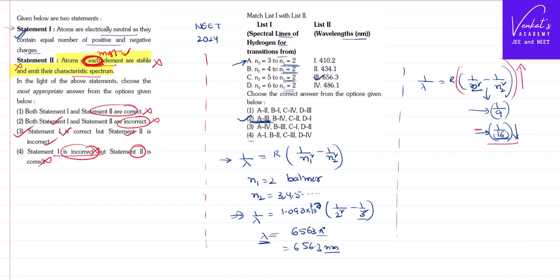As that entire value increases, 1 by lambda also increases. As 1 by lambda increases, lambda decreases. Thus, when you move further from 3 to 4 onwards, lambda has to decrease. So the next value, the least decreased value, is 486. So for B, it has to be n2 equals 4 and so on. So this option can be easily locked as a confirmed answer. That's how we solve these two questions from atoms. Thank you for watching.